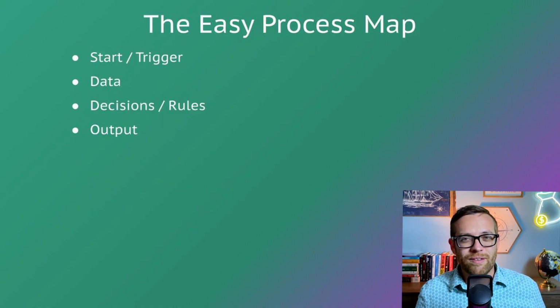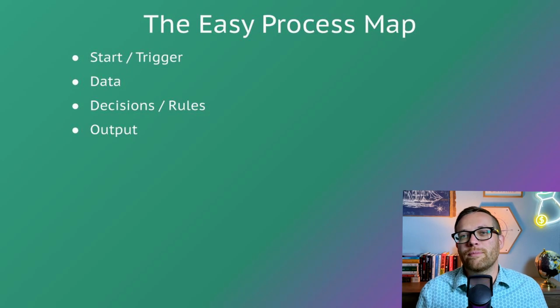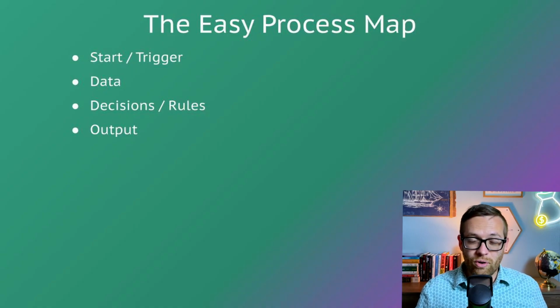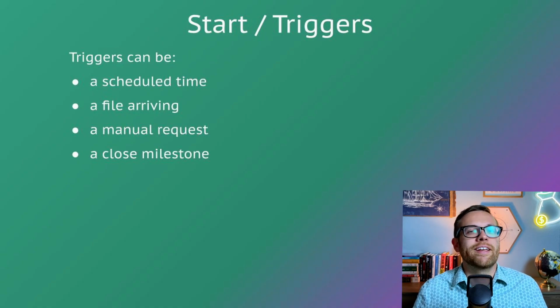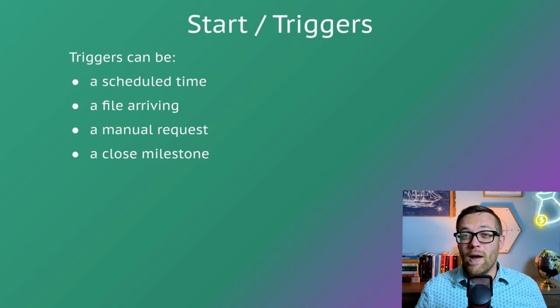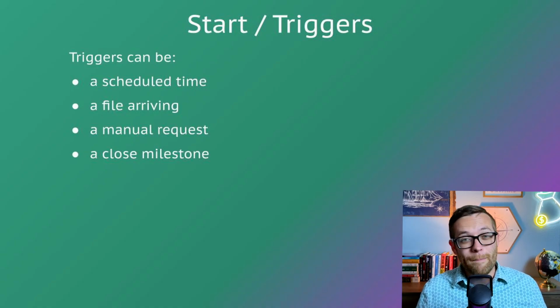So for process mapping, forget swim lanes, forget BPMN diagrams, forget PowerPoint masterpieces no one ever updates. This is the only process map an agent cares about: the starting point with a trigger, adding data, making decisions with rules, and generating an output. So let's begin with starting and triggering. Every agent needs to know when to start. Triggers can be things like a scheduled time, a file arriving in your inbox, a manual request, or even a close milestone. If you don't define the trigger, the agent doesn't know when it's supposed to wake up.